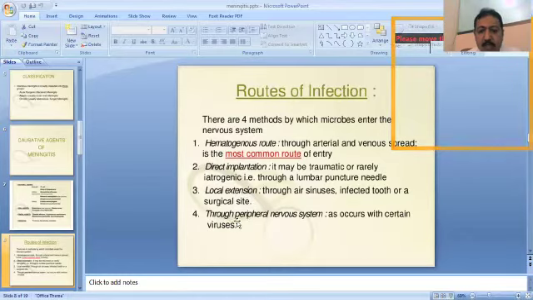And infections travel through the peripheral nervous system to the spinal cord, like some rabies viruses, which travel through the peripheral nervous system and affect the meninges. So these are the routes of transmission of the infectious agents which involve the meninges.